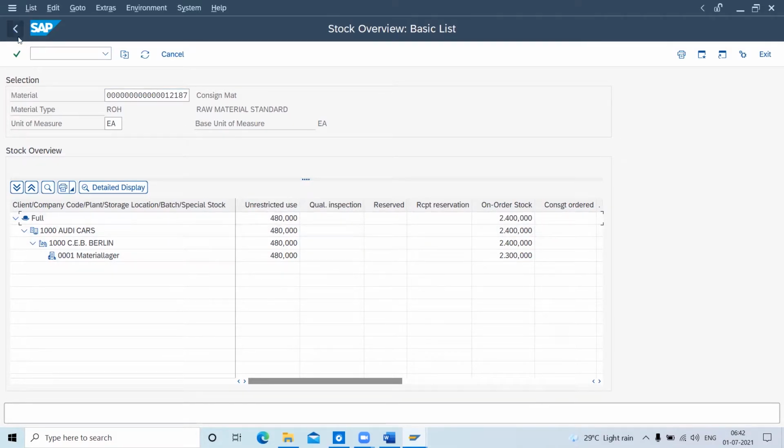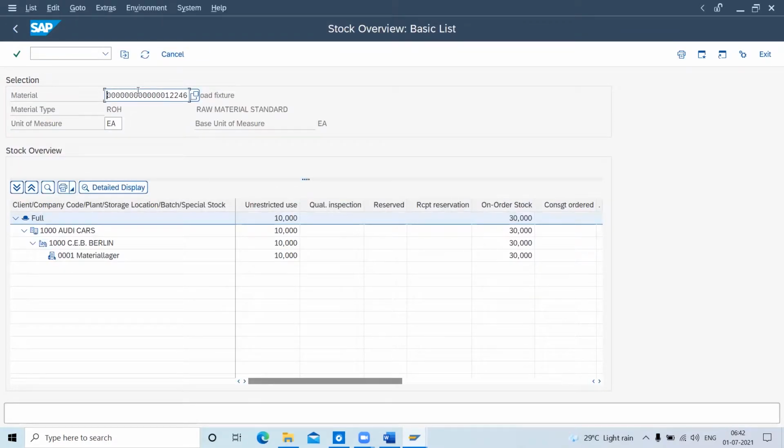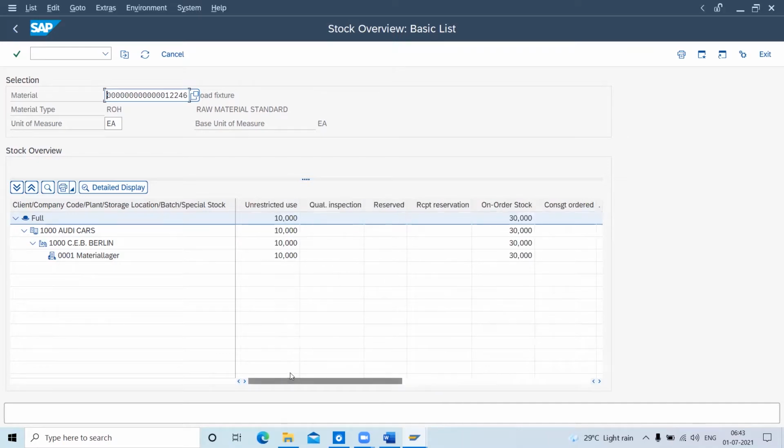Similarly, if I want another material, I can select the other material tab here. The 122, what I remember is 46 was something in the master. So this is another material. For this material, I have 10 quantity stock in my storage location 0001. 30 quantity is on-order stock; it's not available physically yet, but we ordered it and are yet to receive it in goods receipt.